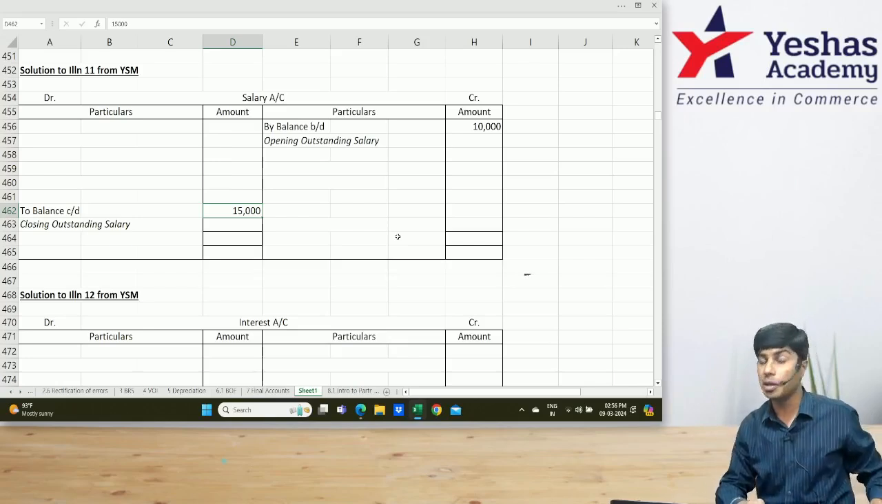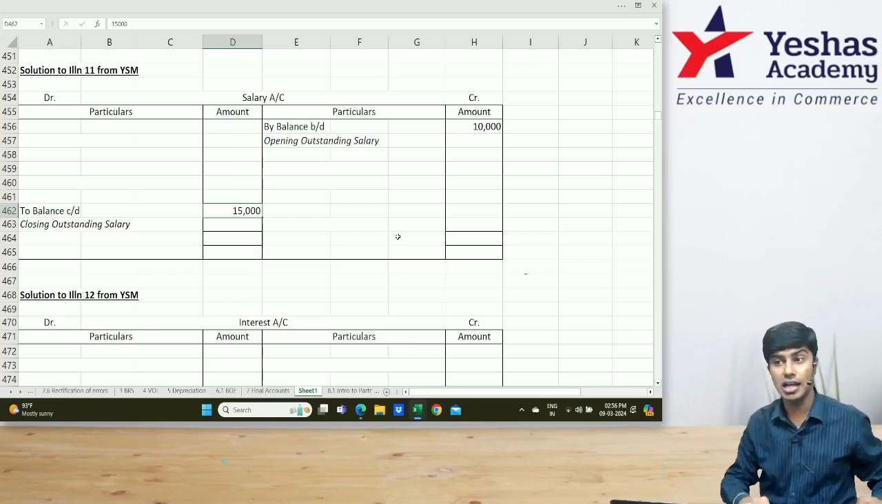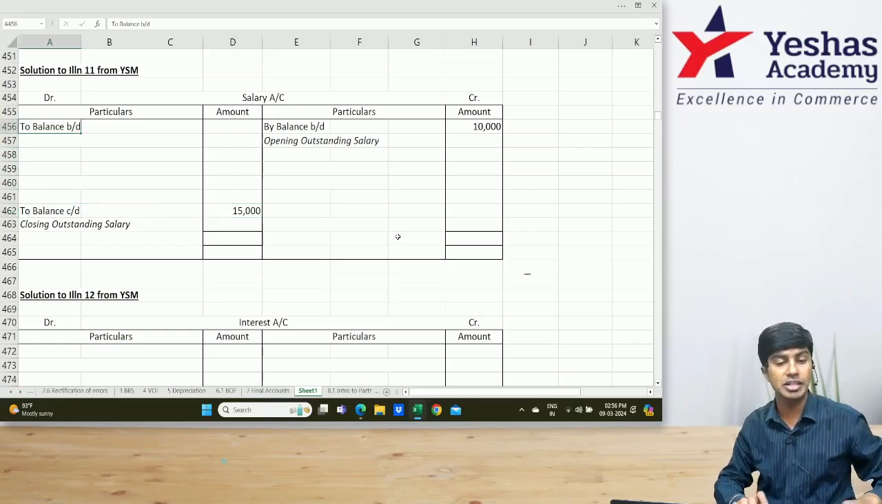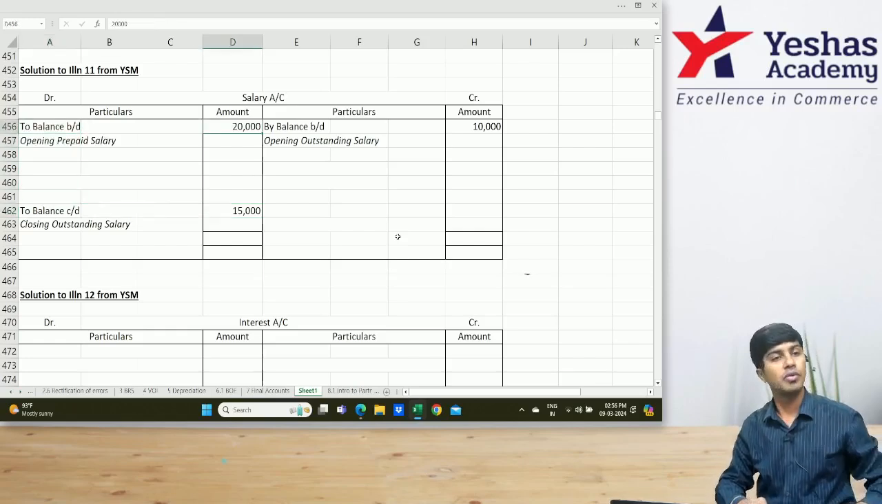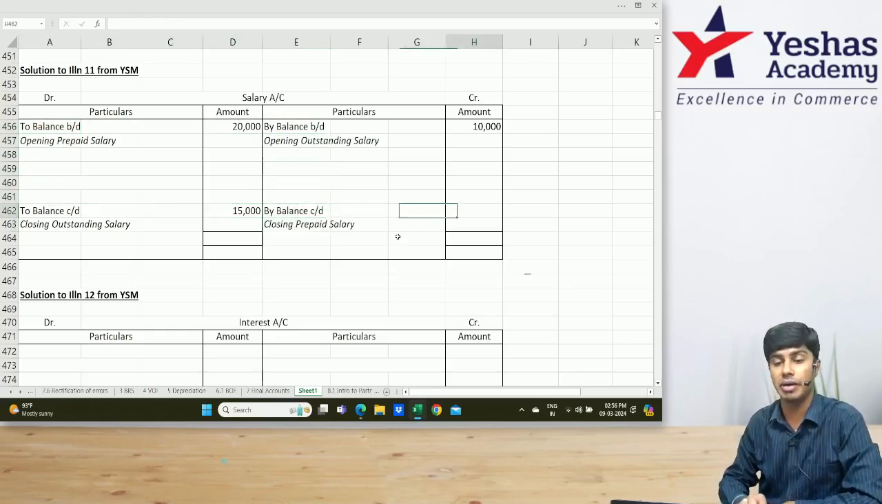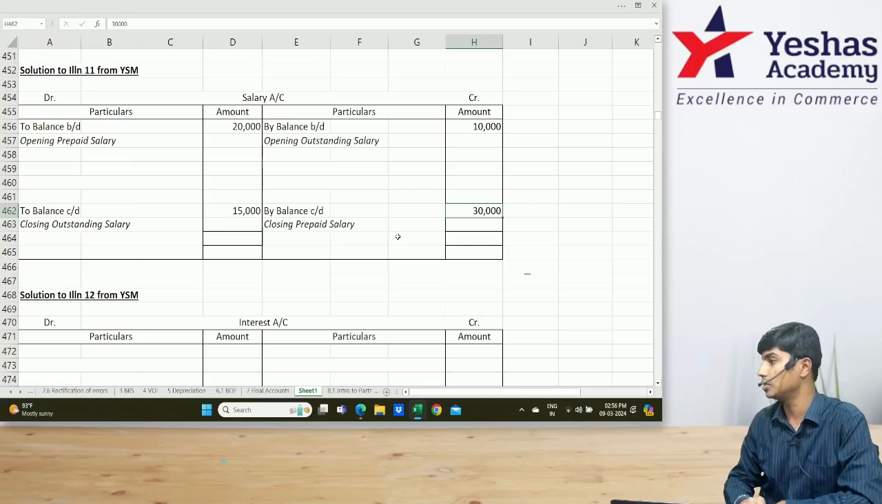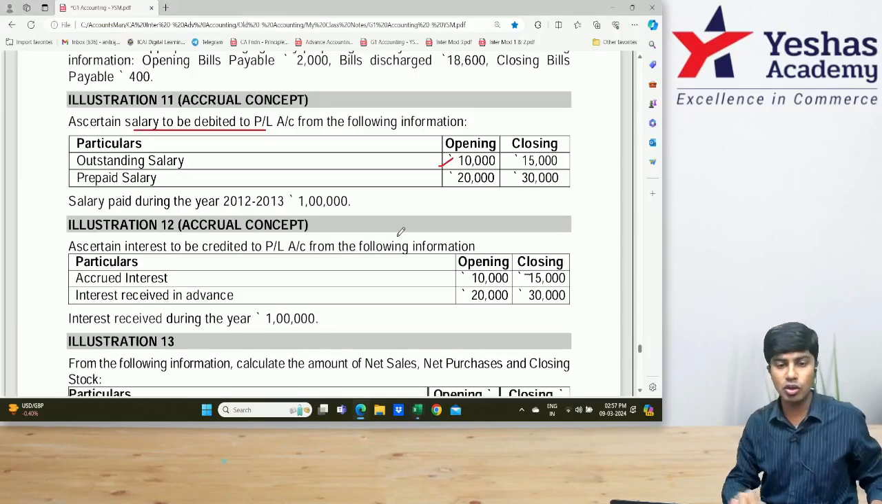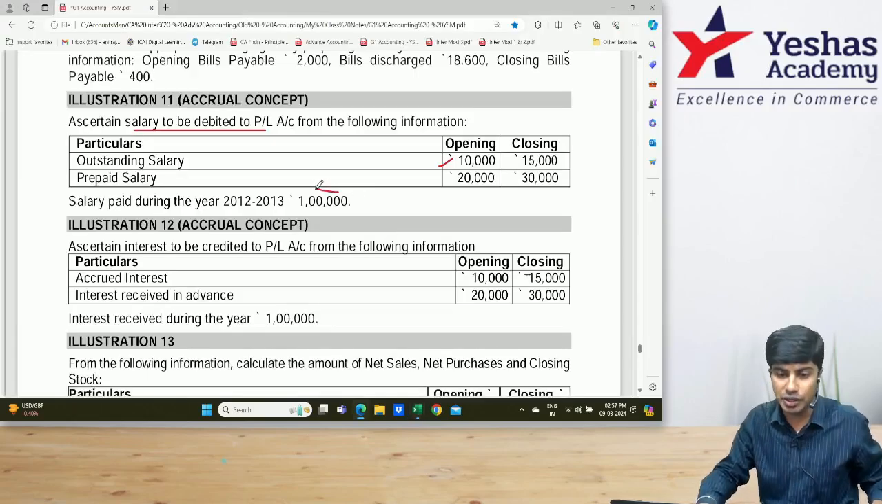Now let's talk about prepaid salary. Prepaid salary is an asset. Asset opening balance on the debit side, balance brought down, 20,000. And closing balance of prepaid salary is an asset closing balance on the credit side, 30,000. So asset opening balance debit side, asset closing balance credit side. Liability opening balance credit side, liability closing balance debit side. Understood this?